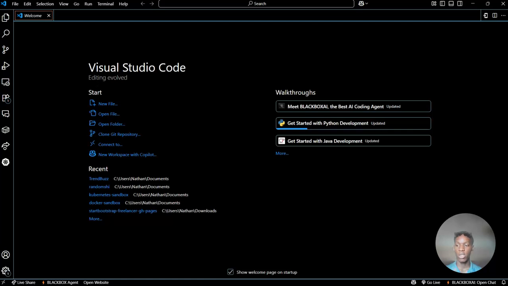Now TrendBuzz is going to be a video streaming app, kind of like YouTube, where you can watch videos, explore genres, and even scroll through shorts.